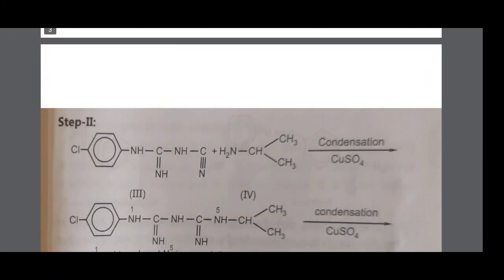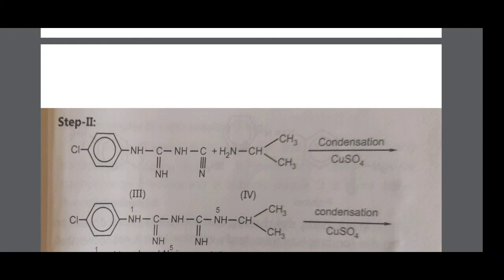In step two, compound three condenses with isopropylamine. Here propyl means three carbon atoms, and at carbon atom number 2, an NH2 group is present. Therefore, the name of this compound is isopropylamine.